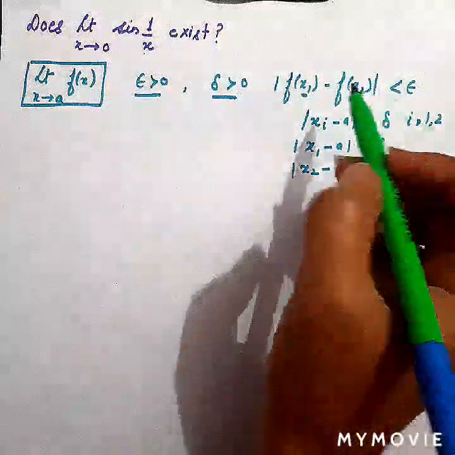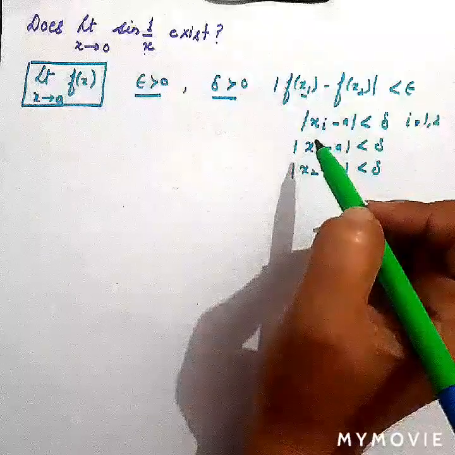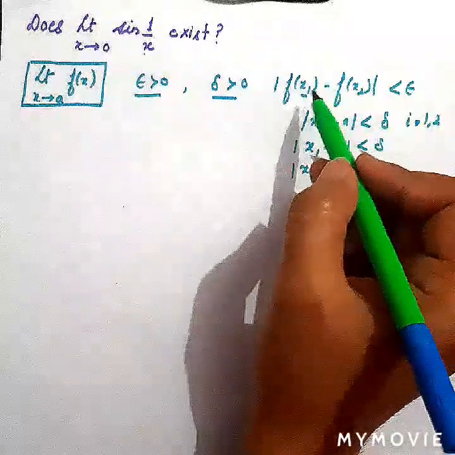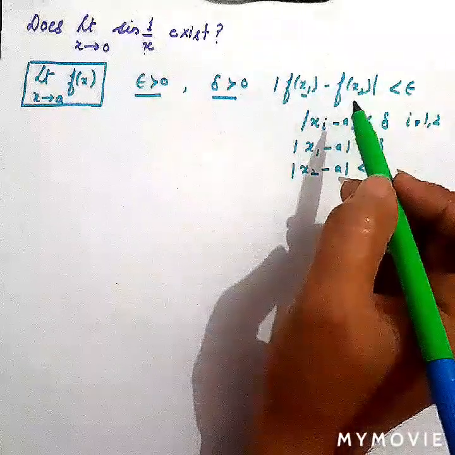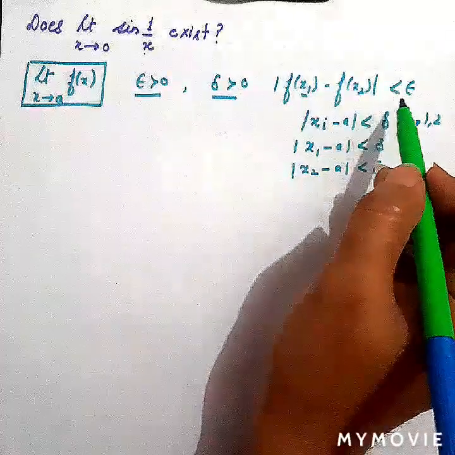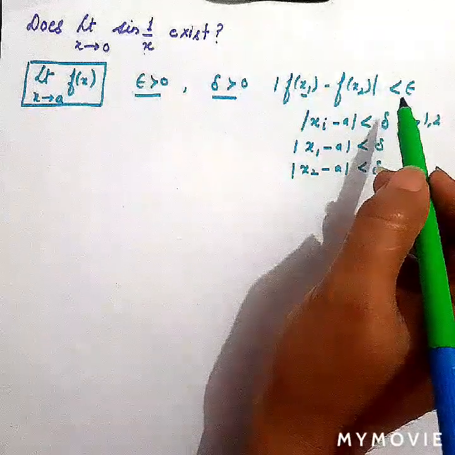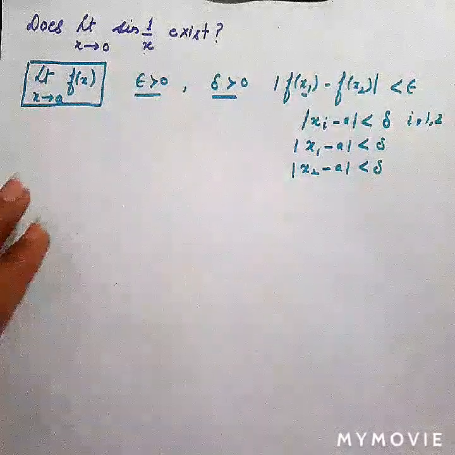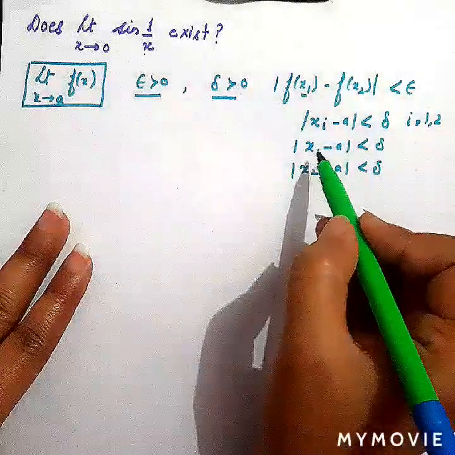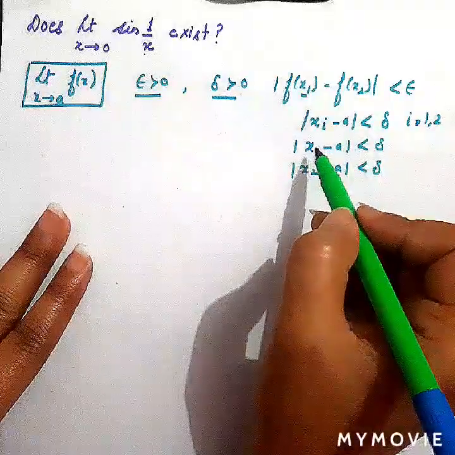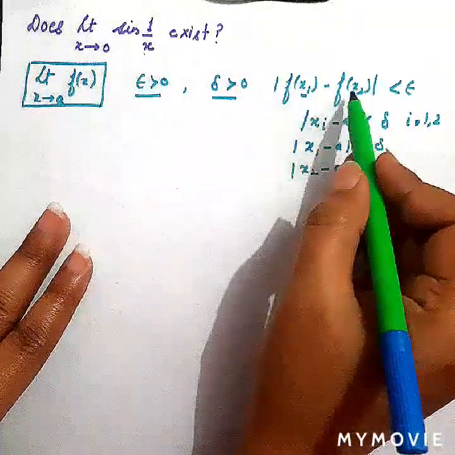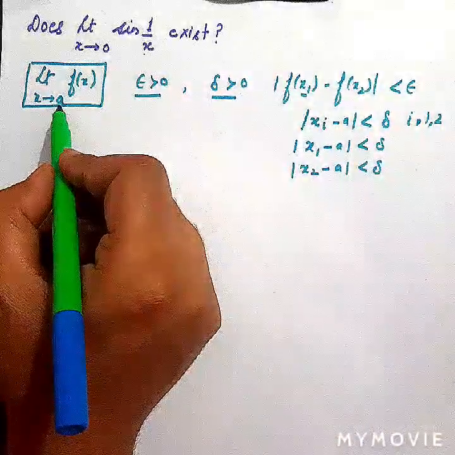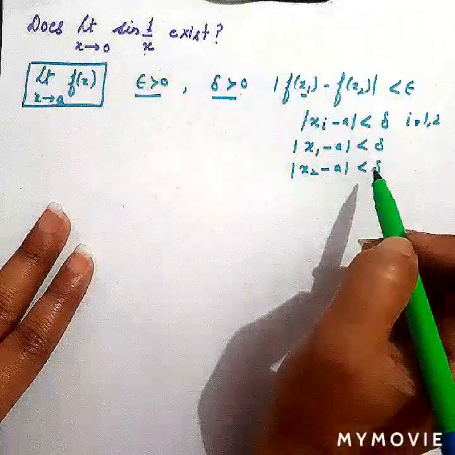In case any function does not follow this condition, like the modulus of the difference of the function at two values is not less than epsilon, in that case the limit does not exist. Fine. And also the difference of those real numbers x1 and x2 from the limit a will also be less than delta.